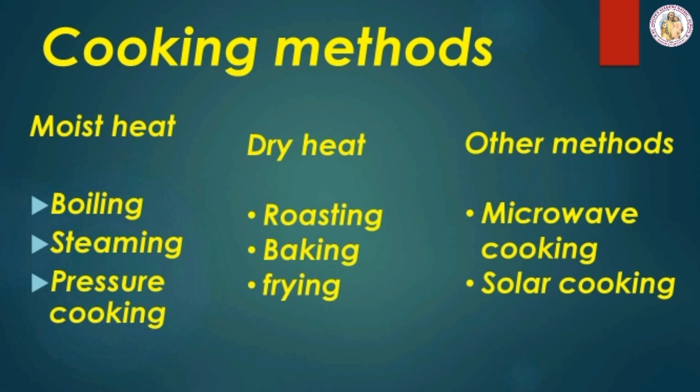The given table represents the cooking methods. First one is moist heat, dry heat, and other methods. Under moist heat, there are boiling, steaming, and pressure cooking. In dry heat, roasting, baking, and frying. The other cooking methods are microwave cooking and solar cooking.